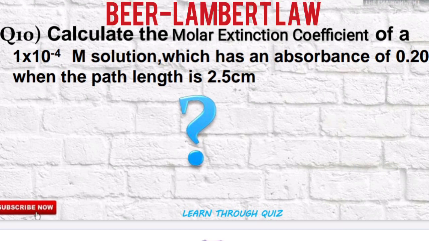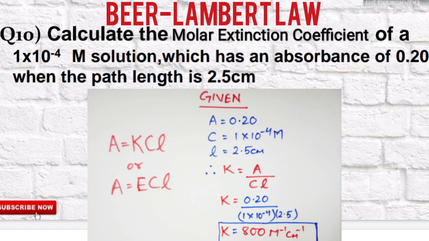So there is a very simple formula, that is A = KCl given by the Beer-Lambert law, where K is sometimes known as E. So we have to write all the given values, A and C and l are given, we had to find the K. So after solving all this, we will get the answer equal to 800 mol^-1 cm^-1, or 800 dm^3 per mole per centimeter.